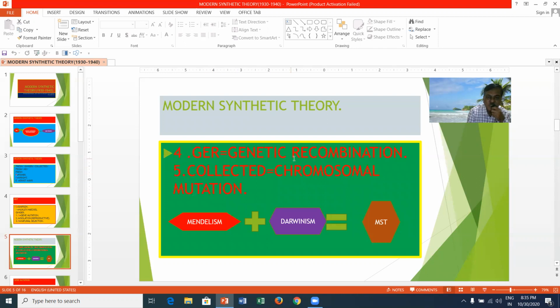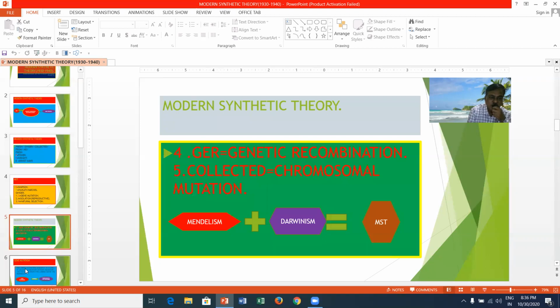GR means genetic recombination, and collected means chromosomal mutation. The modern synthetic theory is the association or participation of Mendelism and Darwinism together.